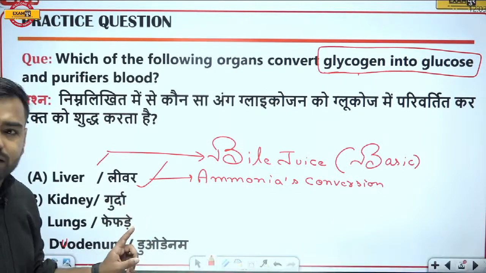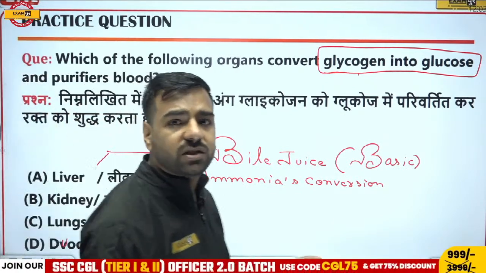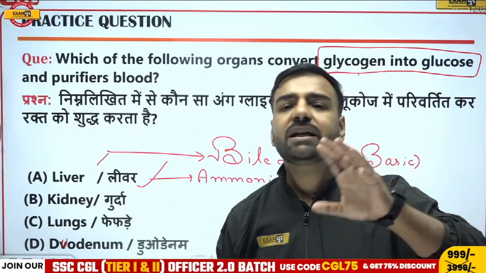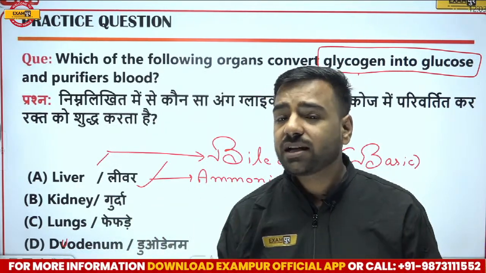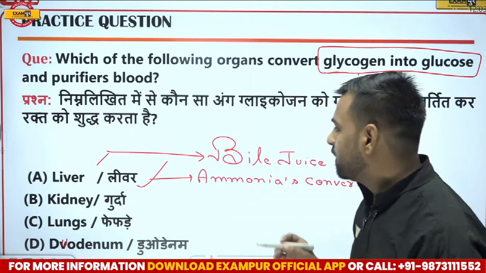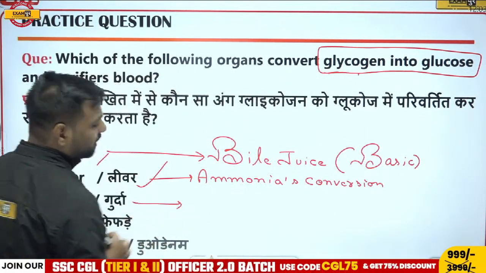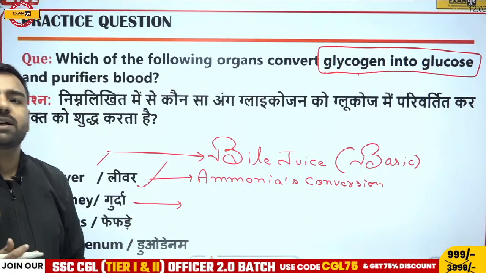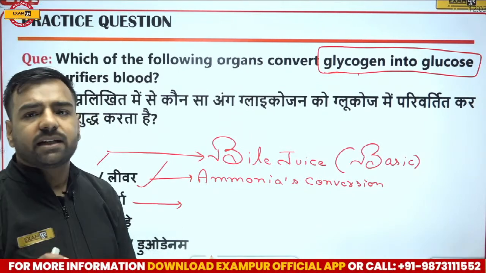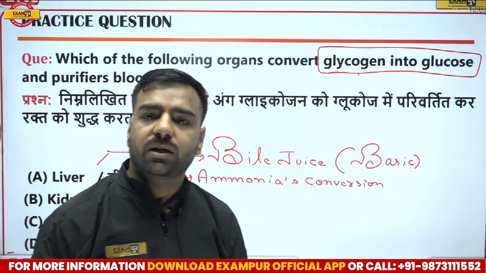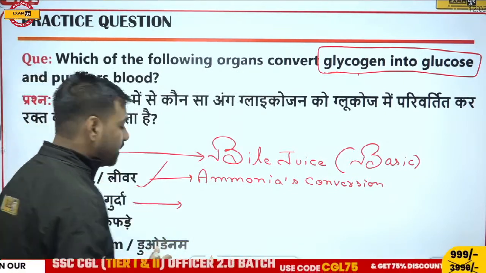All these particular questions are previously asked. I am doing a 360-degree analysis. We are doing the postmortem of the question so that we can be clear what kind of questions are asked and we must be aware of all those answers. Now, if I talk about the kidney, no doubt it is helping in the purification of the blood. But what question will be asked? What is that particular part in the kidney which is helping in the purification of the blood? So what is that? There are several nephrons.